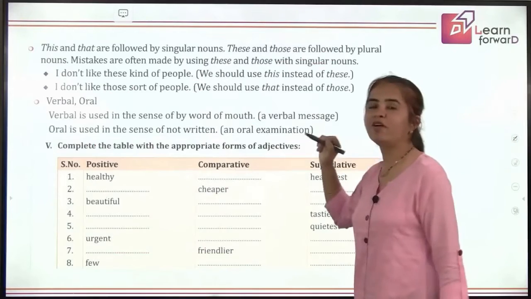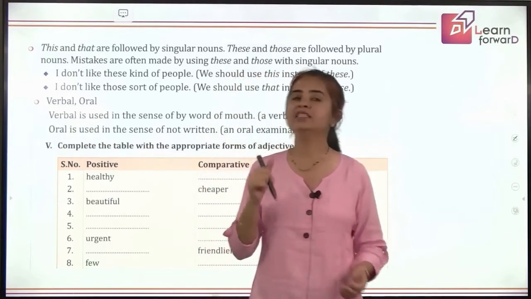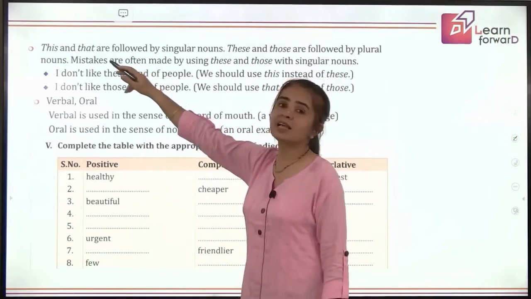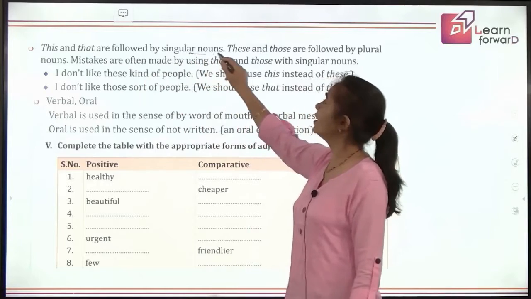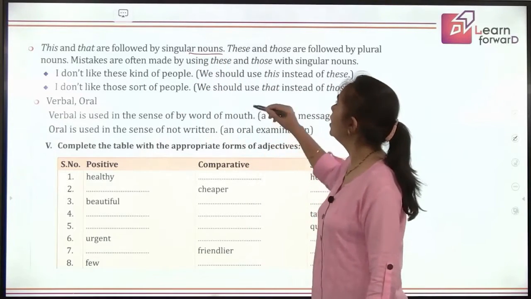I'm sure you are finding these things interesting. You have never heard before. Good. And just keep practicing them, keep learning them. Next, this and that, they are followed by singular nouns, whereas these, those, they are followed by plural nouns.